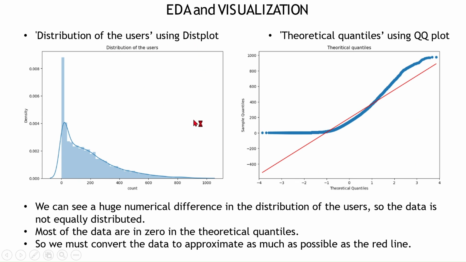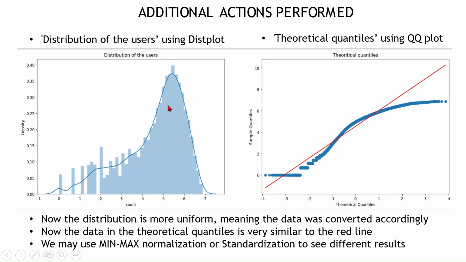Distribution of users using this plot: the data is not equally distributed, and most of the data is at zero quantiles, zero in theoretical quantiles. Distribution of users using this plot: the distribution is more uniform, and in the theoretical quantiles we can see the data is very similar to the red line.